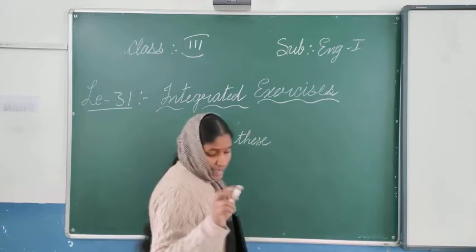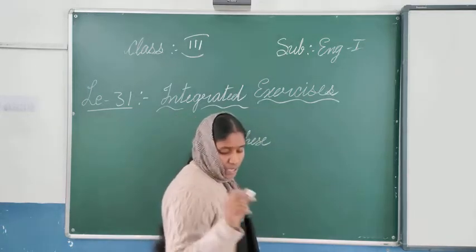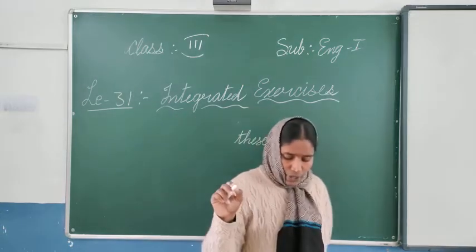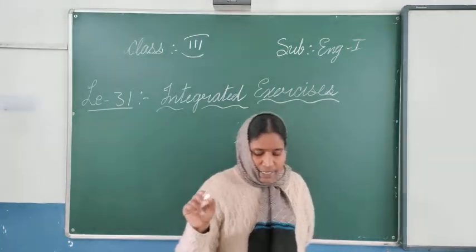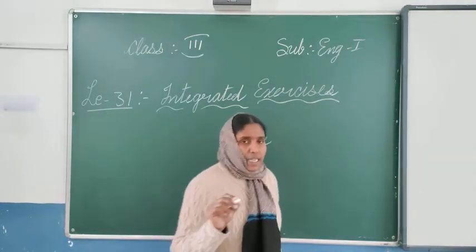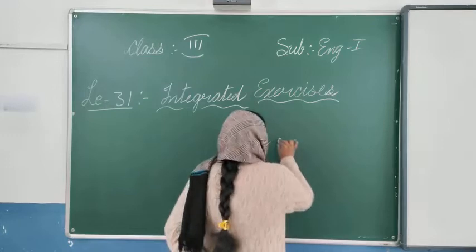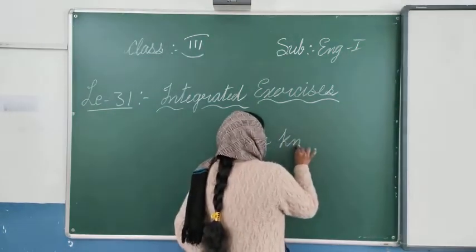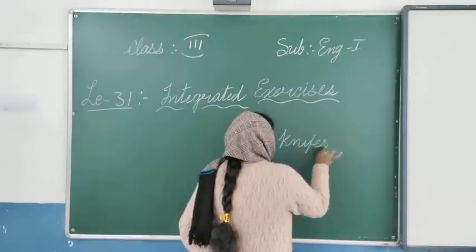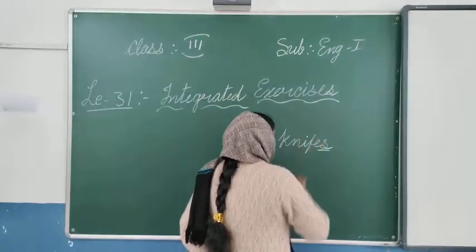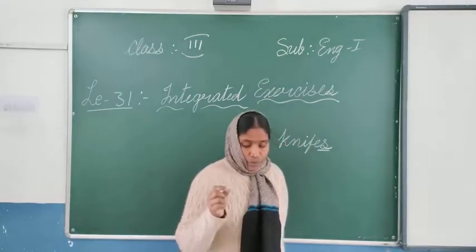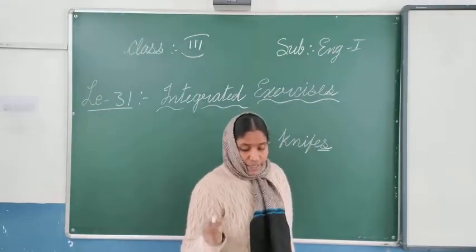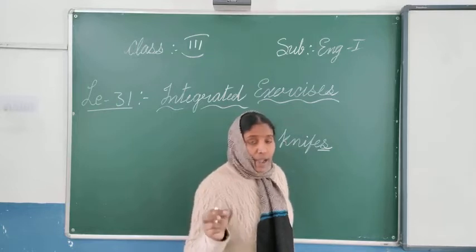Use these knives. For knives, you have to change the f and add ES: KNIVES. These knives with care.